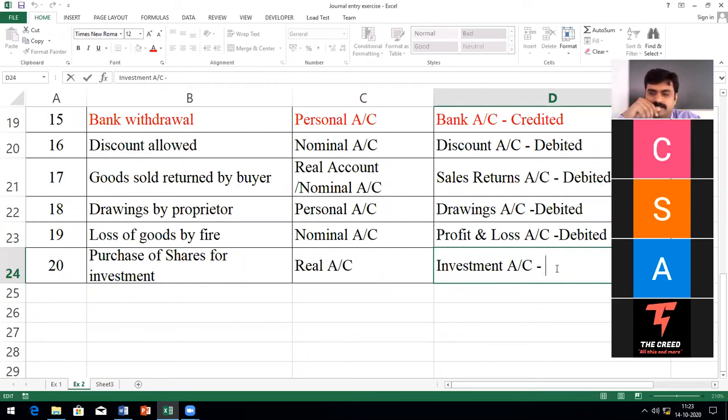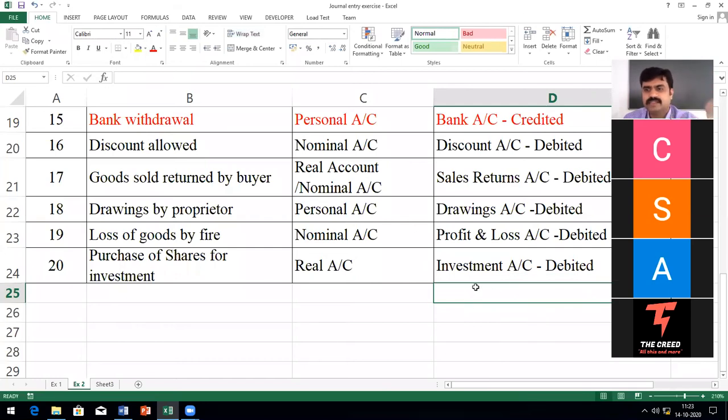Okay, sir. So tell me now, debit or credit? Debit, sir. Why debit? Because it is an asset coming into the company, sir. Yes, asset. When I sell the shares, I'll be crediting because the asset is going out. Now I'm purchasing, so the asset is coming in: debit what comes in. Is it okay, so you understood now?